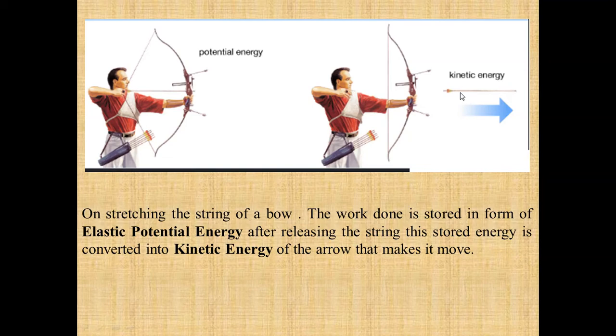So in this example also we can easily see that due to the stored elastic potential energy, the arrow moves in the forward direction as the string is released, and this potential energy has to be converted into some sort of energy, and it is converted into kinetic energy. The more the bow is stretched, the more distance this arrow will cover, or the more kinetic energy this arrow will have.